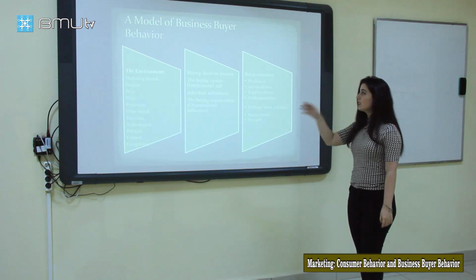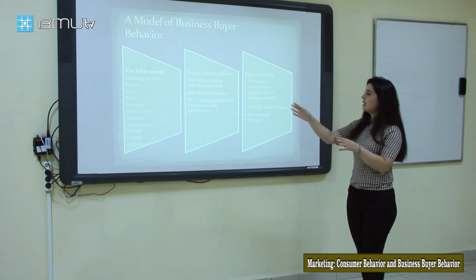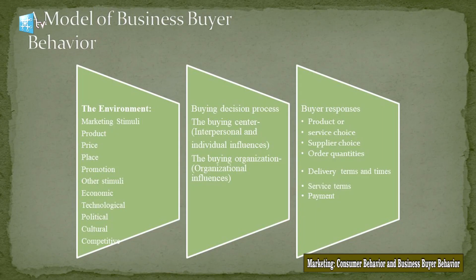And the next one, the buying decision process, and you see that this process can be implemented by the buying center, and there are interpersonal and individual influences. I will speak about it in the next slide. And the next one is organizational influences. And the last one is buyer responses. It was about the product or service choice or supplier choice, the order quantities, the terms and so on. It is about the buyer responses.